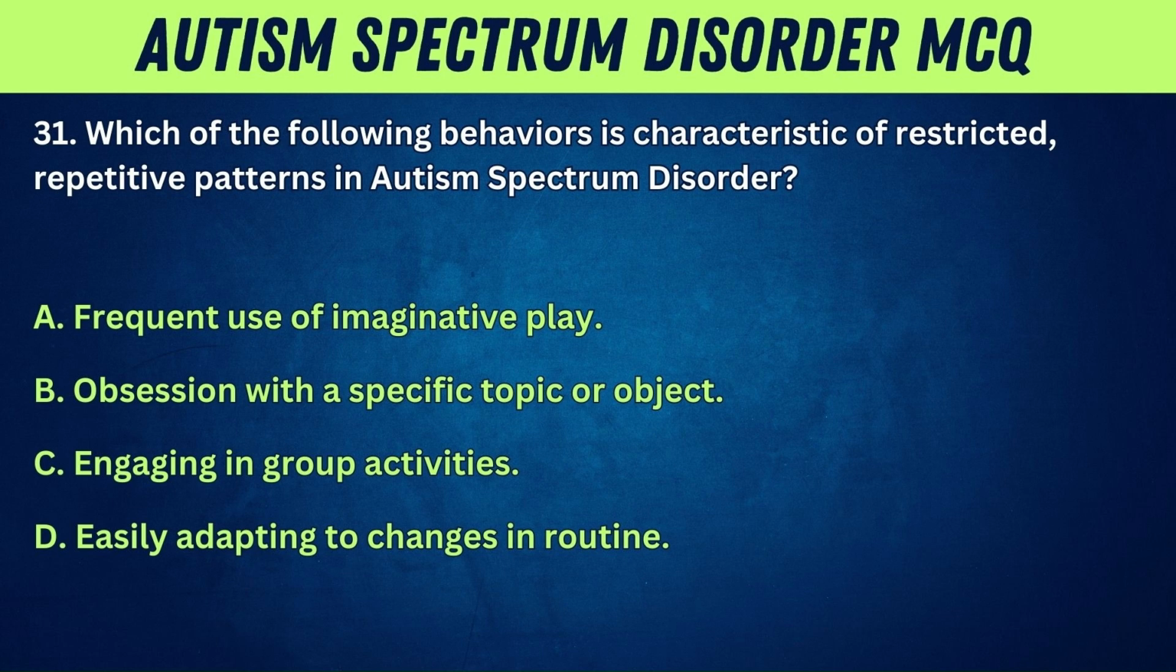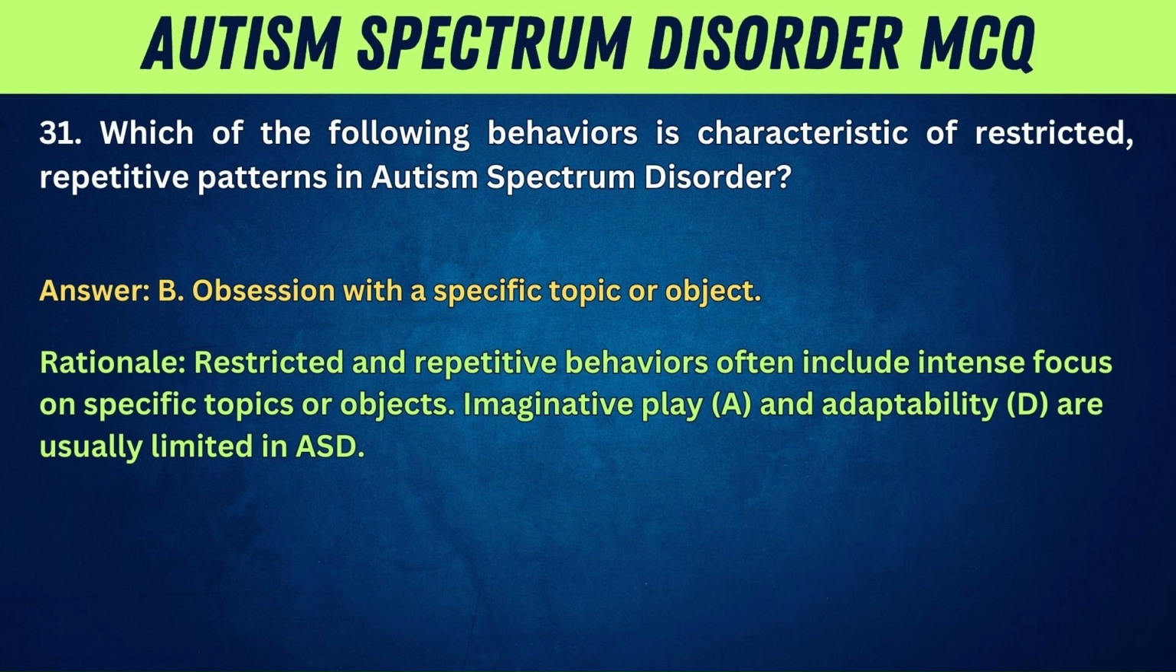31. Which of the following behaviors is characteristic of restricted, repetitive patterns in autism spectrum disorder? A. Frequent use of imaginative play. B. Obsession with a specific topic or object. C. Engaging in group activities. D. Easily adapting to changes in routine. Answer: B. Obsession with a specific topic or object.